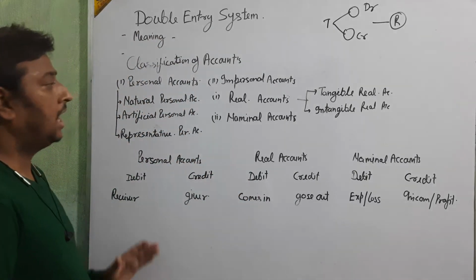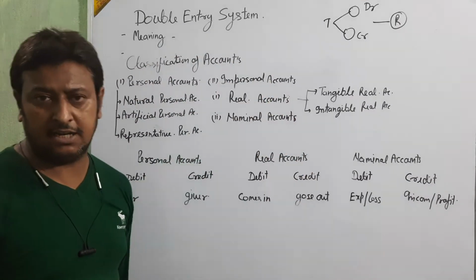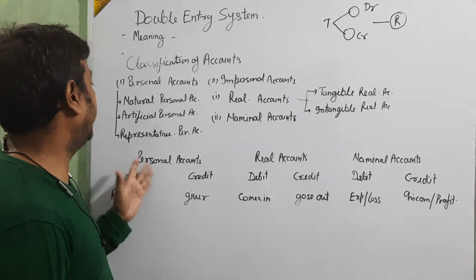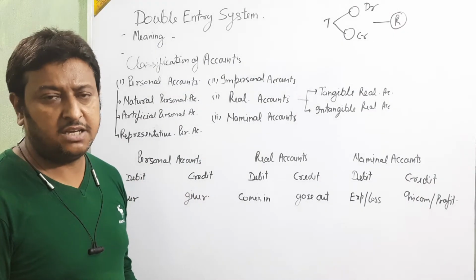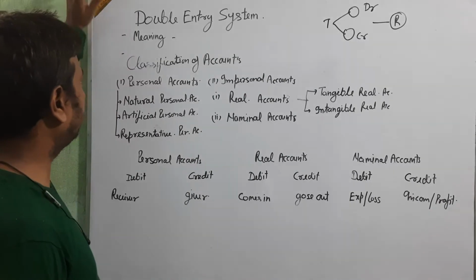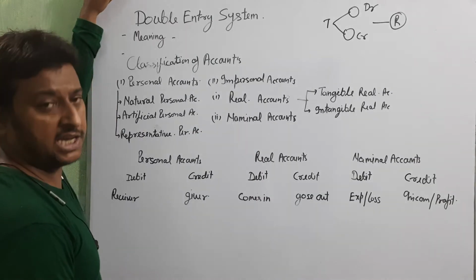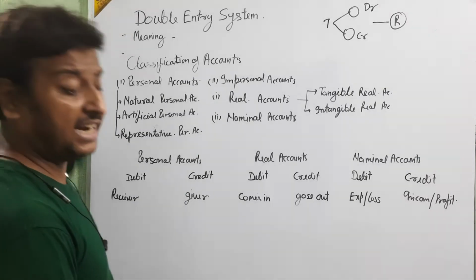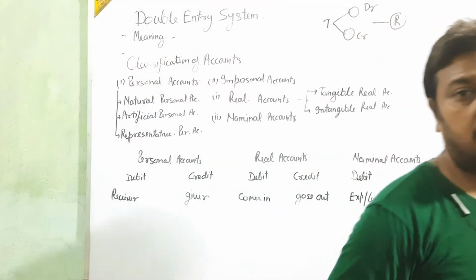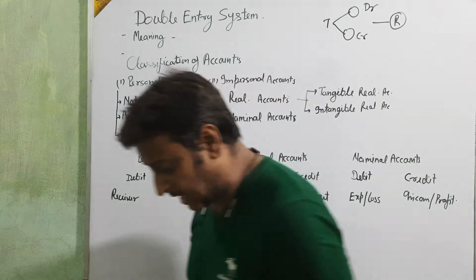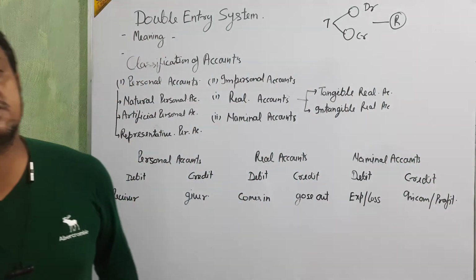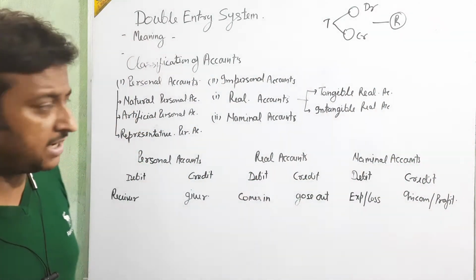After explaining all of these, we are now going to see again the names of accounts related with the different account types. The account which is related with the name of a person, business, firm is called a personal account.